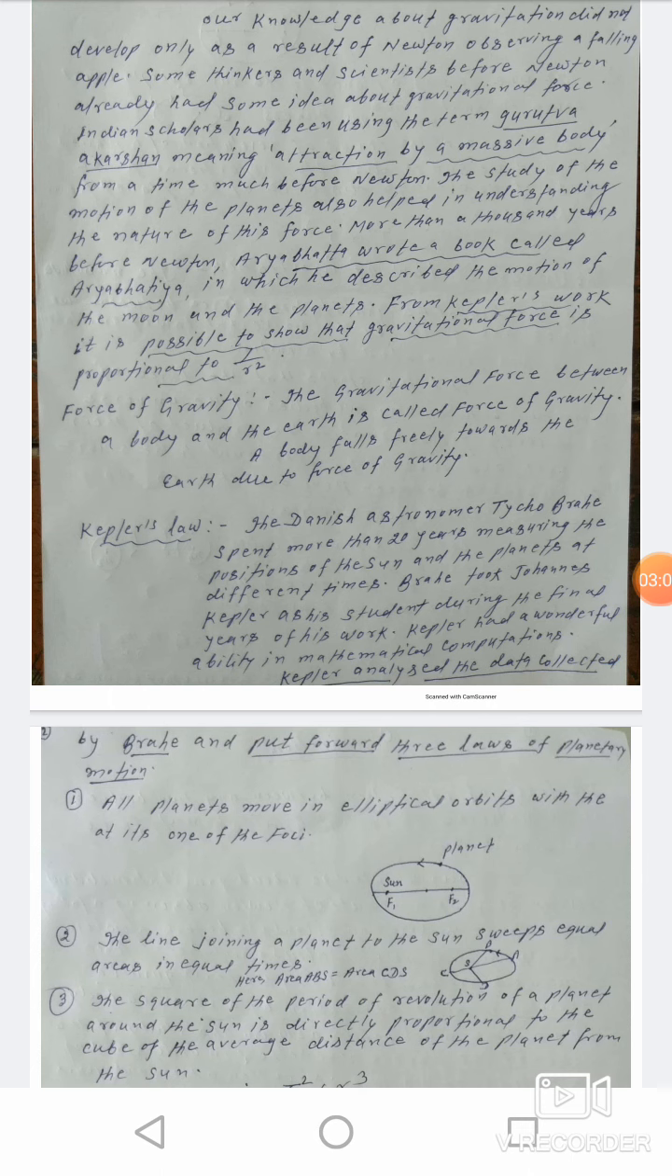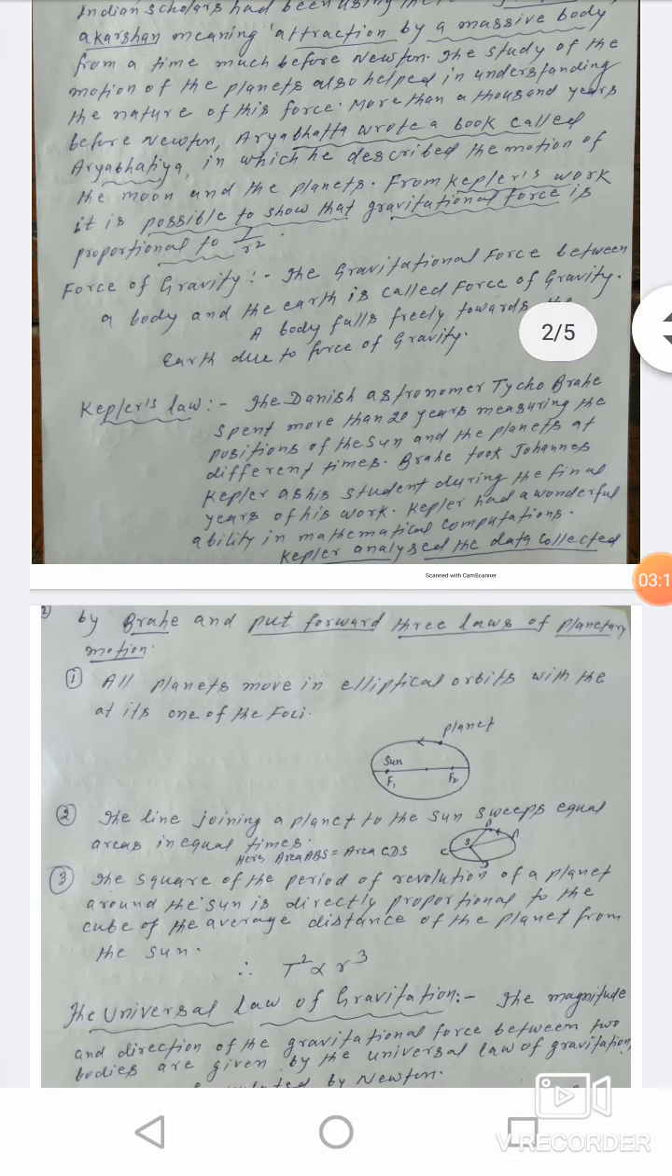First, all planets move in elliptical orbits with the sun at one of the foci. The first law is known as the law of orbit. So, according to Kepler's first law, all planets move in an elliptical orbit with the sun at one of the foci.